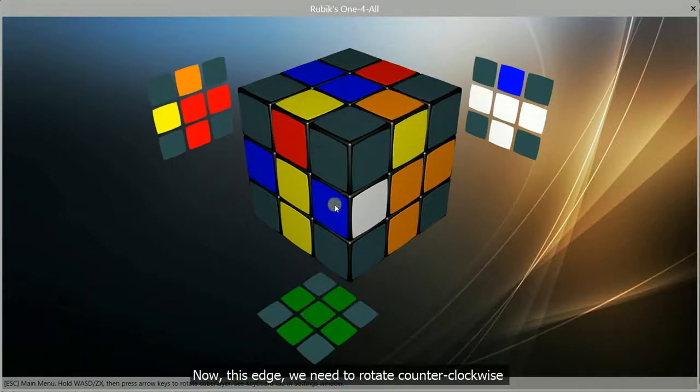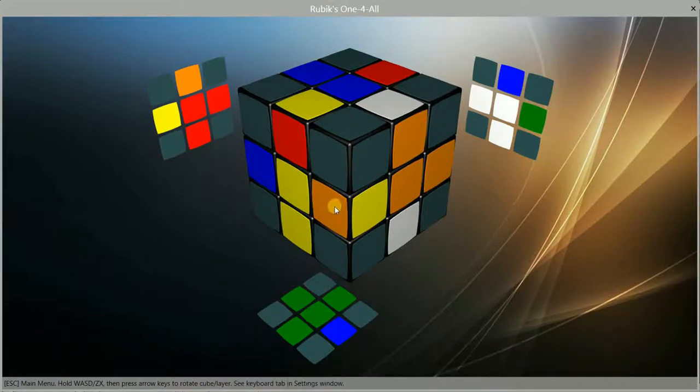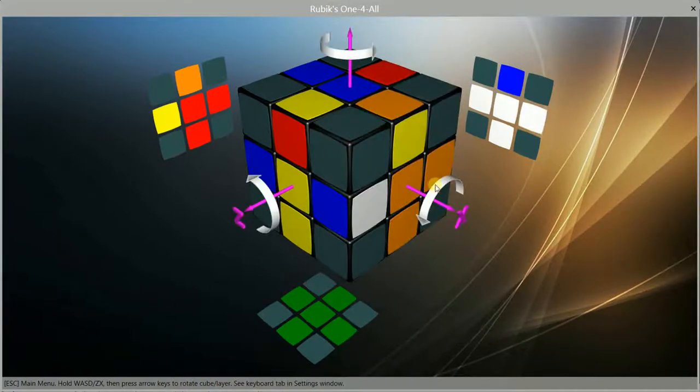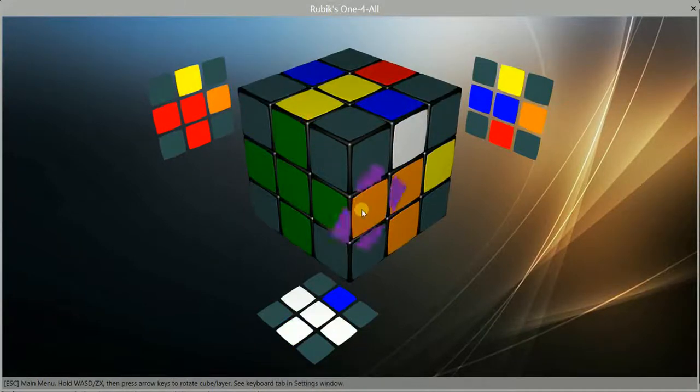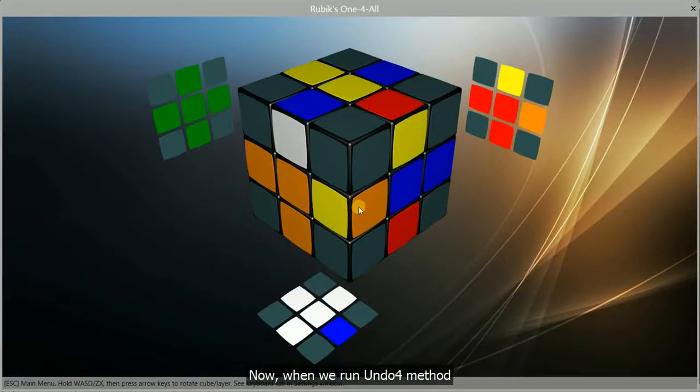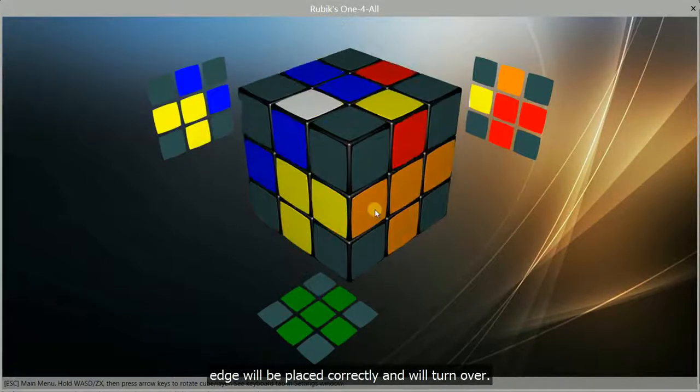Now, this edge, we need to rotate counterclockwise. But, he will rotate around x-axis, and edge will not turn over. To turn over, edge must be placed at z-axis. So, how to do that? We rotate whole cube. Now, when we run Undo4 method, edge will be placed correctly and will turn over.